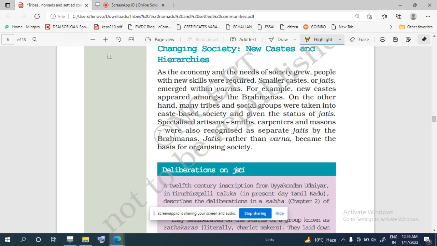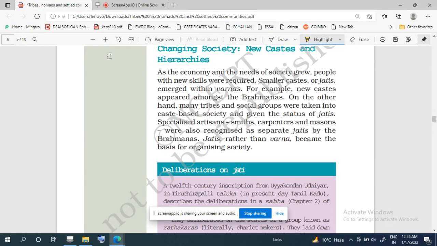Varnas के अंदर नए कास्ट जो होते हैं उनका इमर्जेंस होता है. And on the other hand, we find that many tribes and social groups were taken into caste based society, and they were given the status of जाति। वर्णा के अंदर डिफरेंट ग्रुप्स आ गए जिनको हम जाति के नाम से जानने लगे।